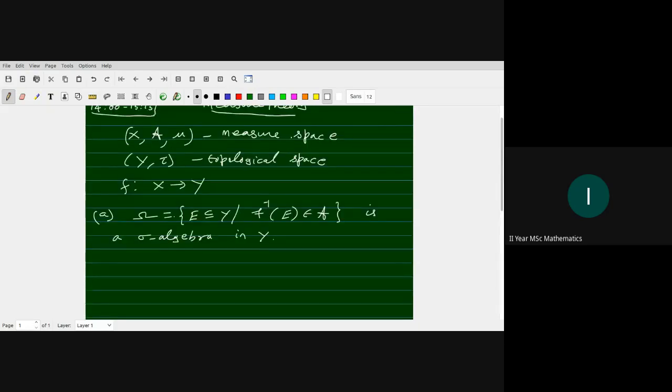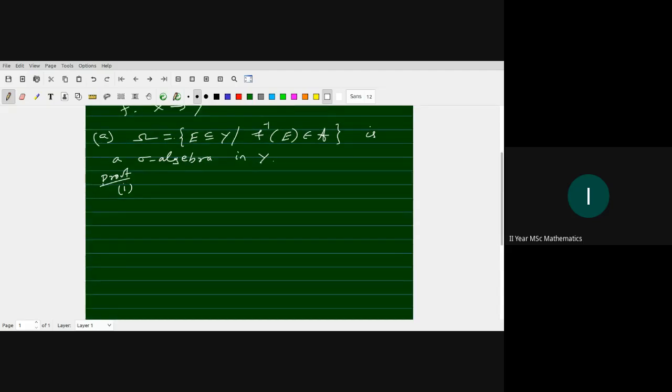The actual result: suppose f is a function from X to Y, and a set E belongs to omega, which means its inverse image must be in script E. To prove the class of sets is a sigma algebra, first we prove the whole set belongs to it.